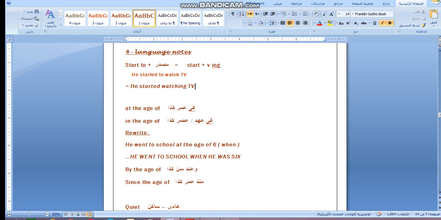Then we have "at the age of" and "in the age of." For example, he went to school at the age of 6. So here it will be, he went to school when he was 6. So the difference in meaning: at the age of 9, at the age of 10, your age, but in the age of, this means for example the age of Abdul Nasser, the age of Sadat, of King Farouk, and so on.